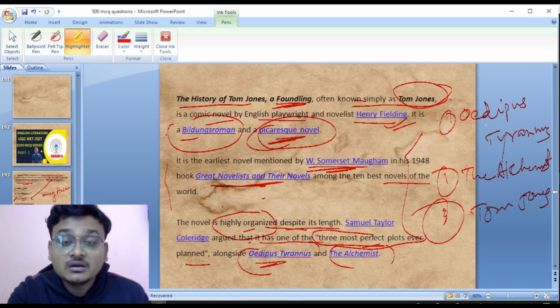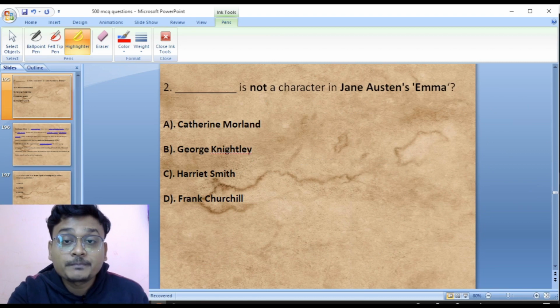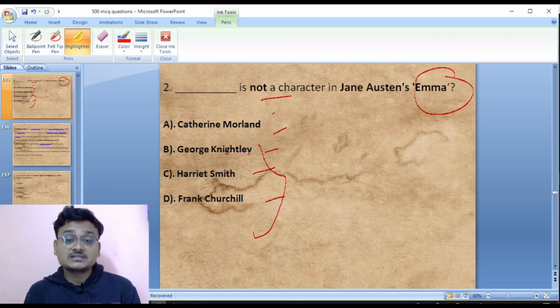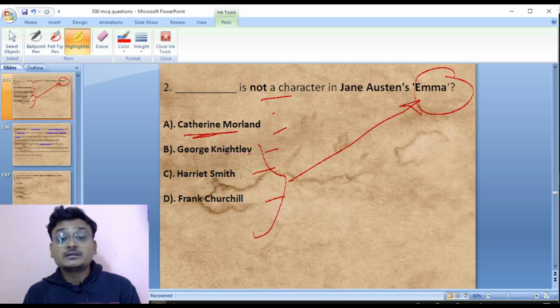Okay, now move to the next slide here. Which of these is not a character in Jane Austen's Emma? Catherine Morland, George Knightley, Harriet Smith, Frank Churchill. George Knightley, Harriet Smith and Frank Churchill are characters from the novel Emma, but Catherine Morland doesn't appear in Emma. Catherine Morland is a character in Northanger Abbey.